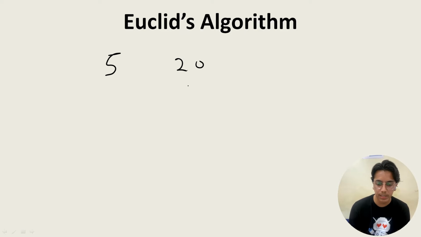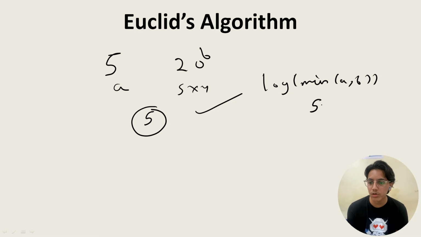So if this is a, this is b, the time complexity would be based on the smaller one, 5, and the space complexity will be 1. So I'll be sharing a page with the time complexity and space complexity at the end, and you can refer to that, okay? So we'll see next.